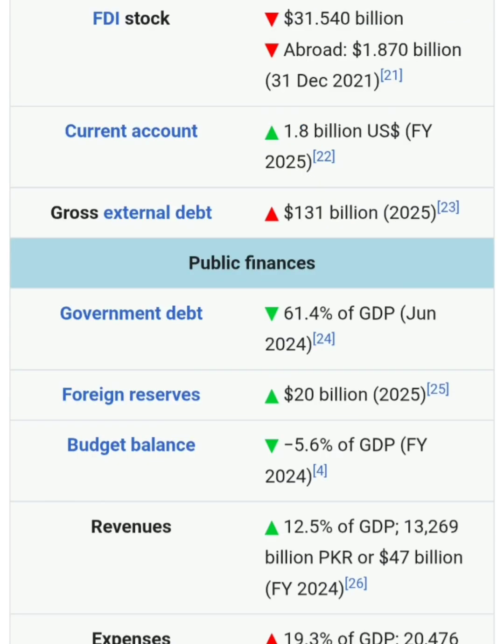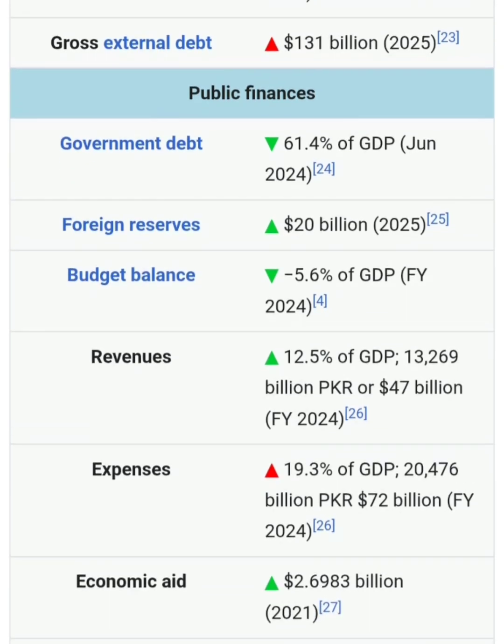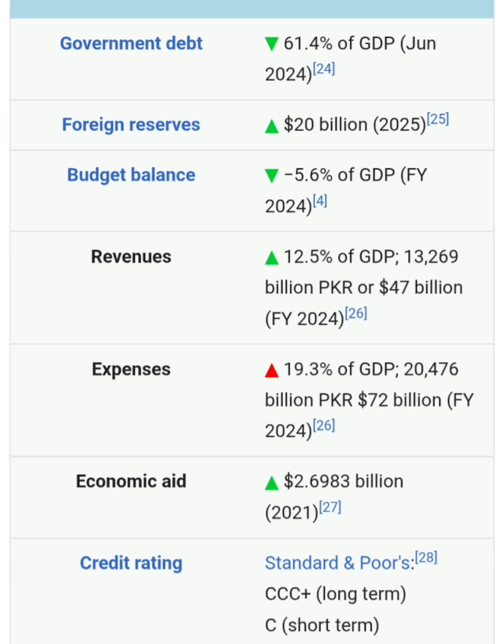Our foreign direct investment is 31 billion, but this data is from 2021. Current account of Pakistan is 1.8 billion US dollars. Total gross external debt of Pakistan is 131 billion US dollars. Government debt is 61% of GDP. Foreign reserves are 20 billion US dollars. After a very long time period, we get 20 billion US dollars in foreign reserves. And remember, these dollars are purchased by the central bank from the market.